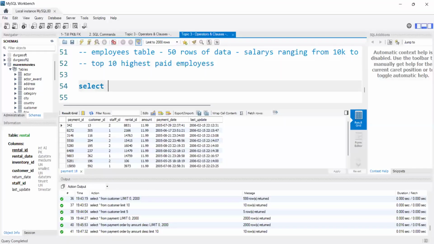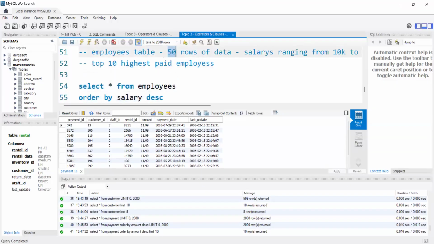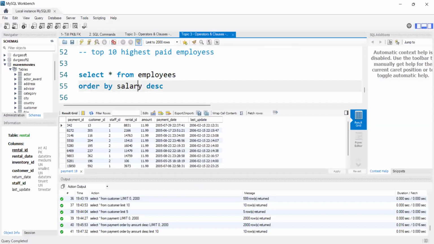How will I write the query: select star from employees order by salary, because based on the salary column we are sorting the data in descending order, right? If I execute just these two lines, it will show me all 50 rows of data in descending order of salary. First 50,000, next suppose 45,000, 40,000, like that till 10,000.